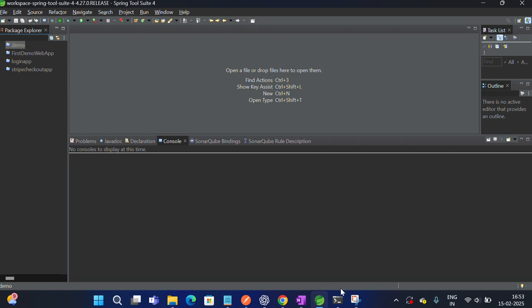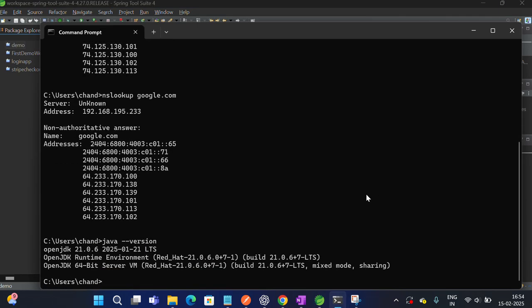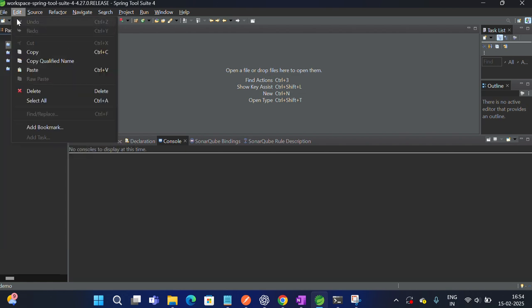Now, Java needs to be installed before we install the Spring Tool Suite, because Spring needs Java. Spring works on Java. So either JDK or JRE we need to have. I am using JDK 21. You see the Java version, OpenJDK 21. This is the version I am using. Okay, now we'll first develop our new application.